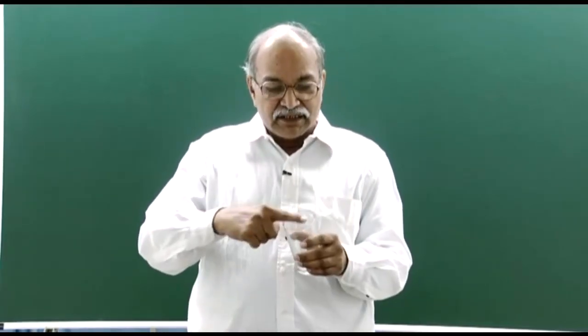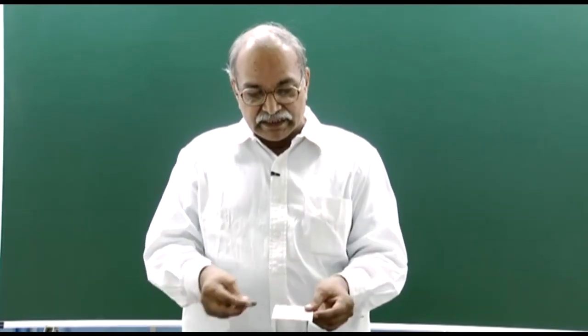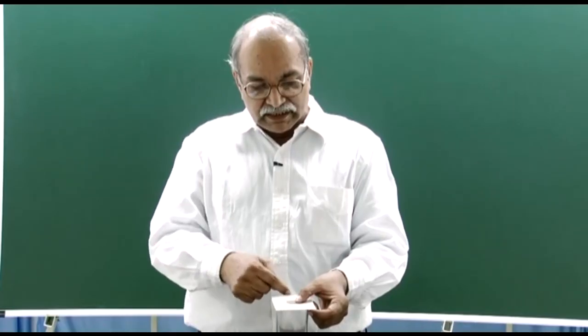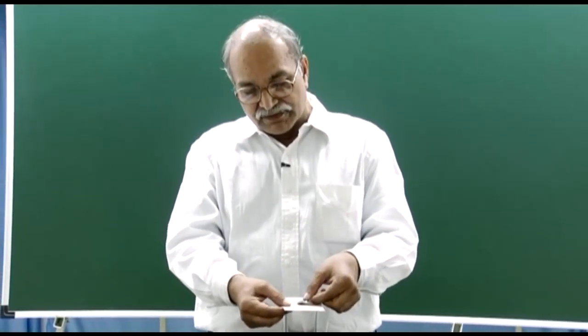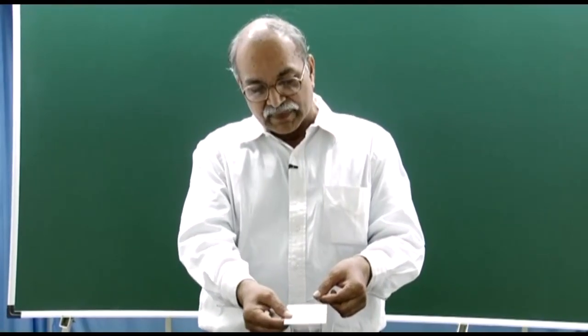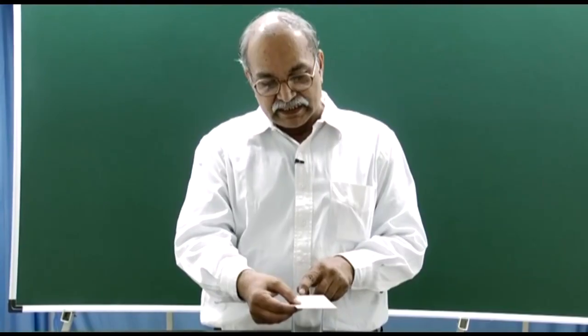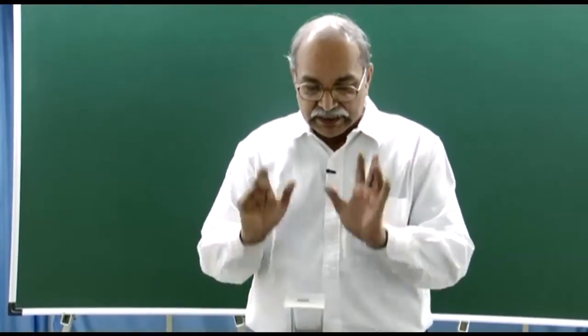The radius of the glass is important, and the length of the card behind the coin is important, because that will decide when it goes away, that is, how much distance it has to cover when it goes away. So, all these things we will assume.